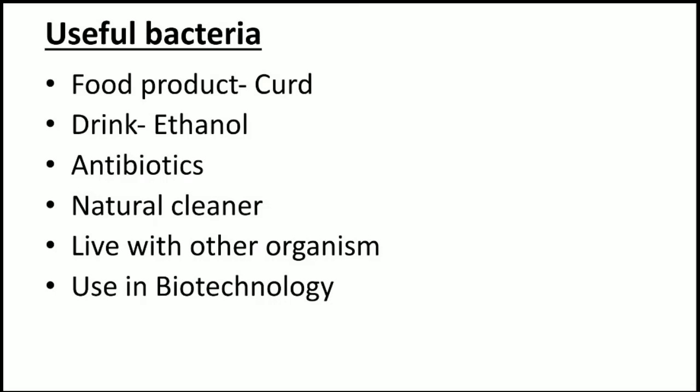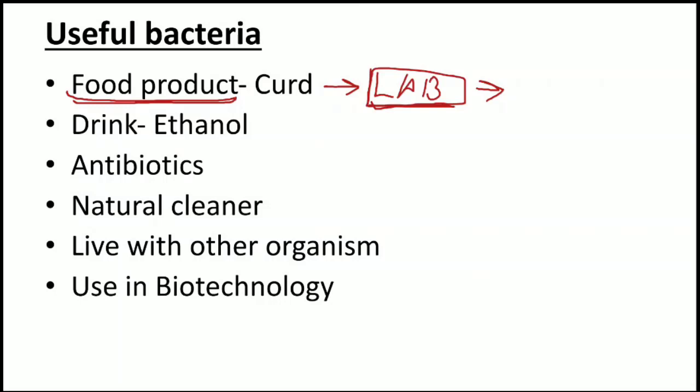Number one, many bacteria are used in food product formation. For example, a very famous thing known as curd. Curd is formed by special types of bacteria known as LAB, lactic acid bacteria. Lactic acid bacteria are bacteria which produce lactic acid. The particular name of the bacterium is Lactobacillus.